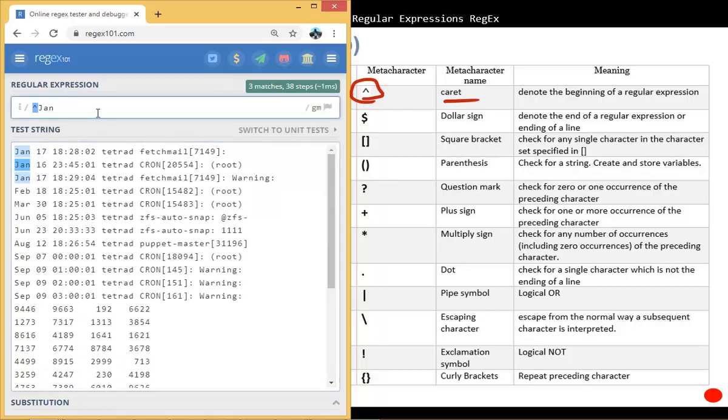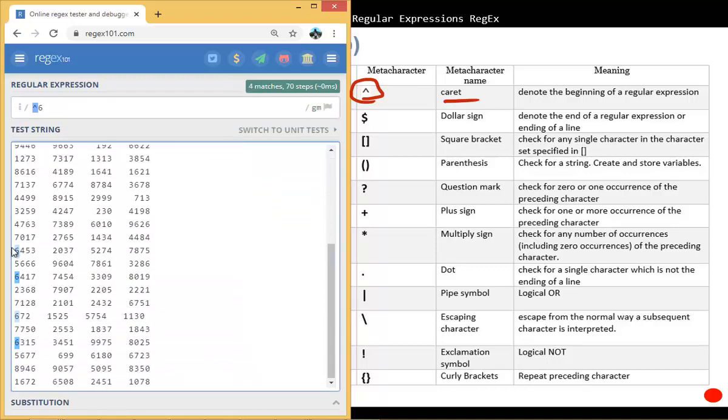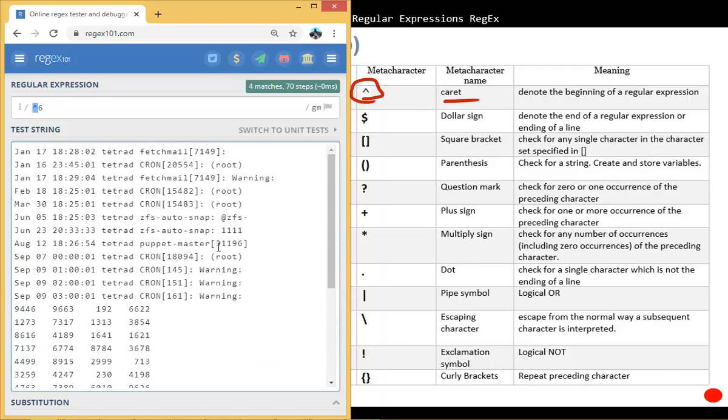Now just imagine that I want to match everything that starts with the number 6. So I'll just put 6 there. Now it's going to go through and tell us any string that starts with the number 6. For example, it has matched 4 matches here. This line starts with 6, this line starts with 6, this one and this one also start with 6. All 4 of them start with 6.